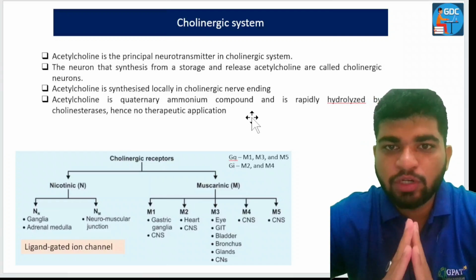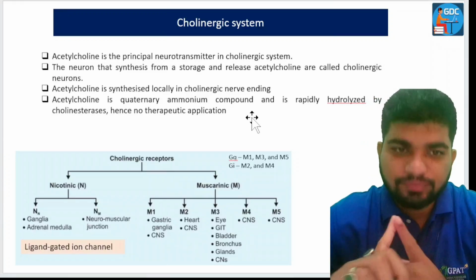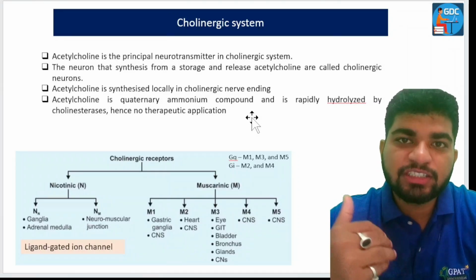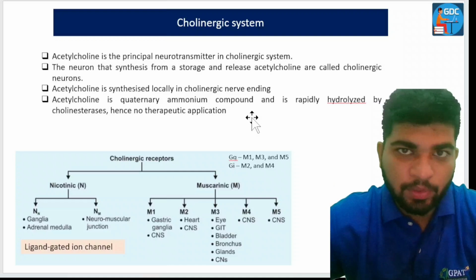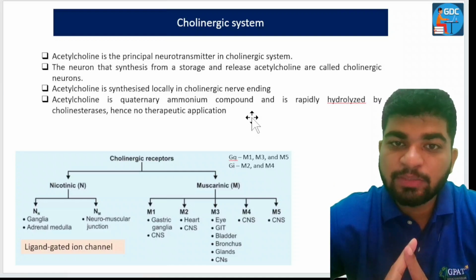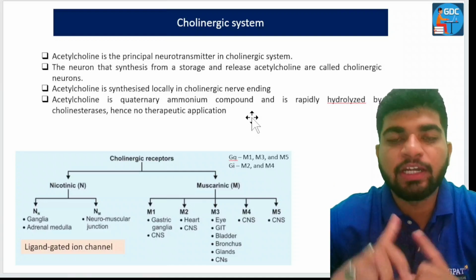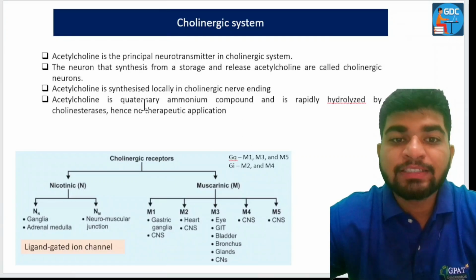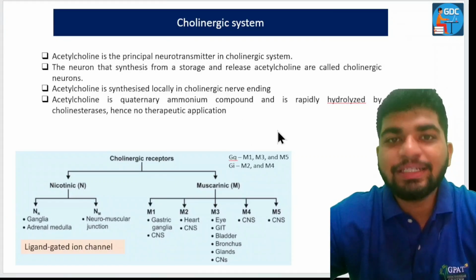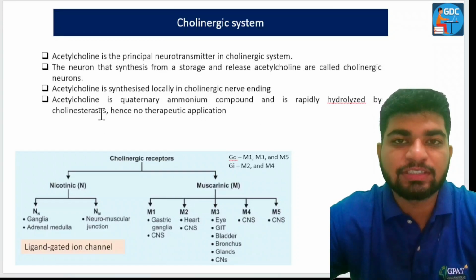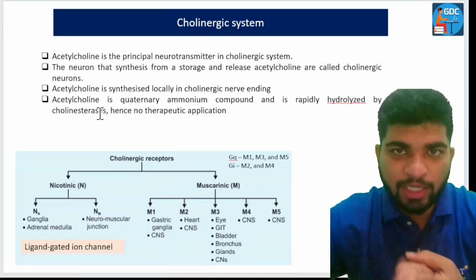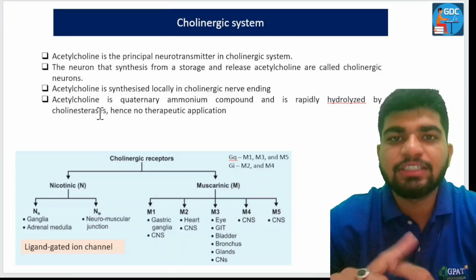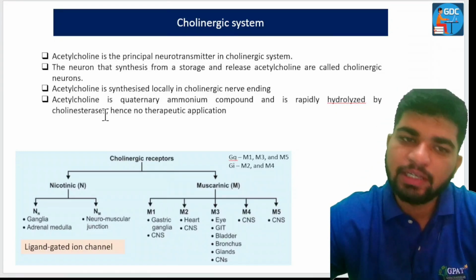Okay, so you have learned the cholinergic system. What is cholinergic system? Cholinergic system is basically the system which initiates the parasympathetic conditions in our body. The principal neurotransmitter of cholinergic system is acetylcholine. It forms through the cholinergic neuron. Also, it is a quaternary ammonium compound and gets hydrolyzed by acetylcholinesterase and butyrylcholinesterase, the two enzymes responsible for the decomposition of acetylcholine.